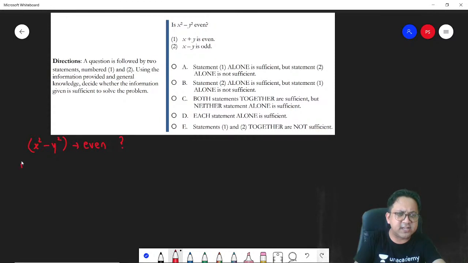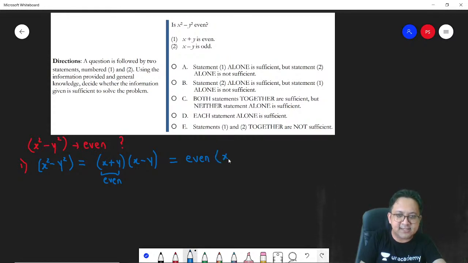So let's look at the first statement. I tell you x plus y is even. That's what is given in the question. Now remember, x square minus y square is nothing but x plus y into x minus y. Now, as per statement 1, x plus y is given as even. So, can I say this basically reduces to some even number into x minus y?